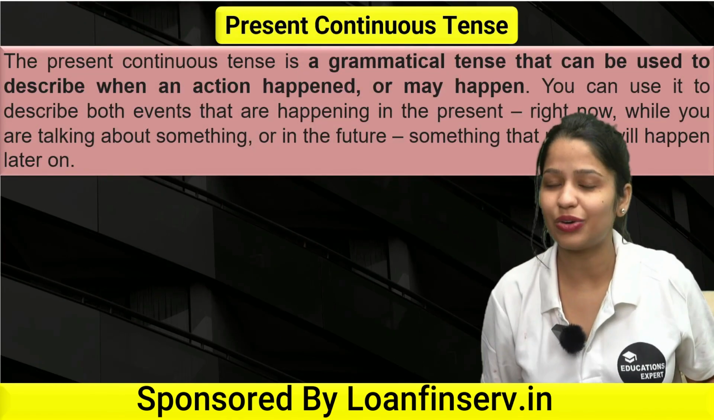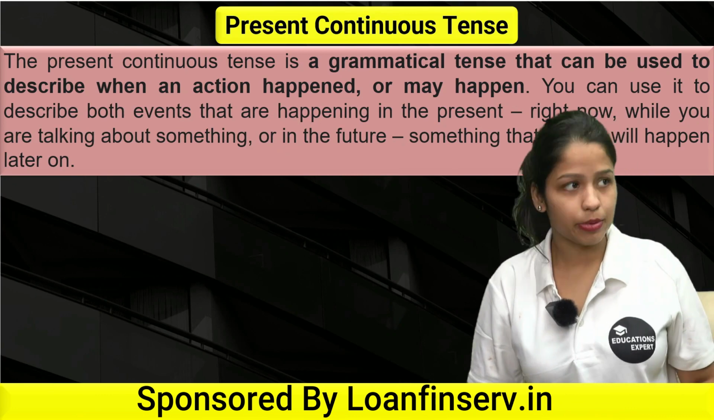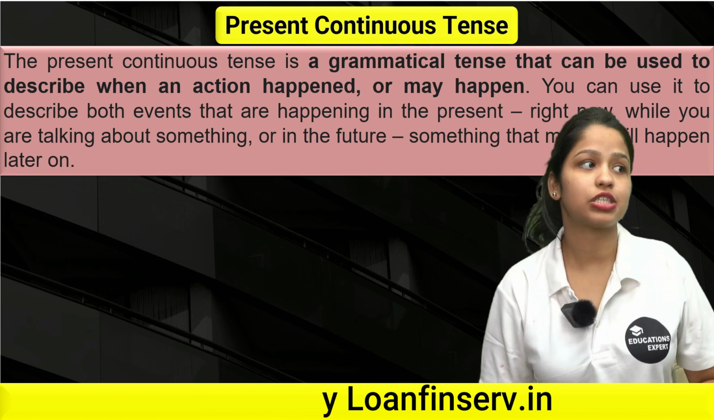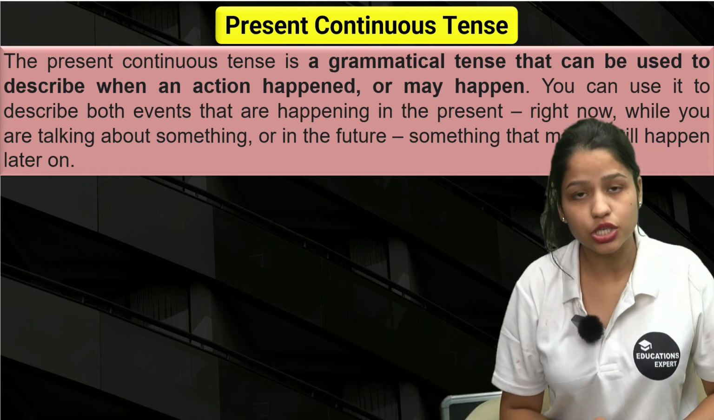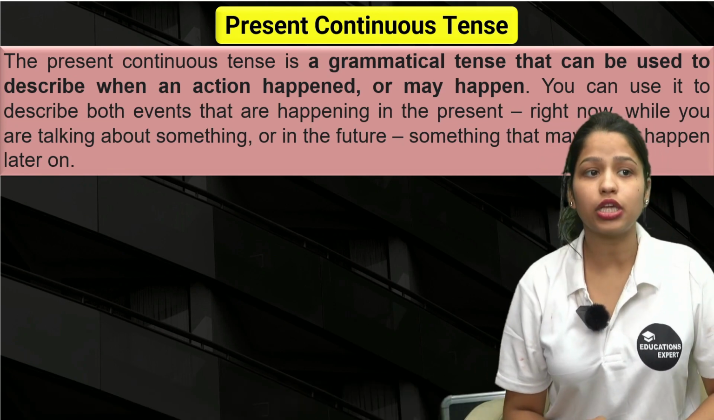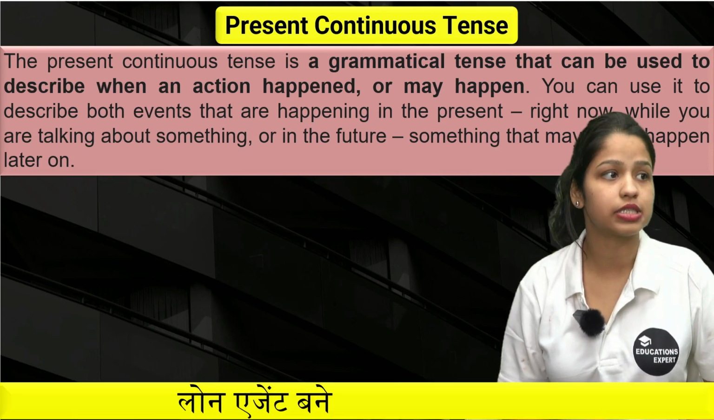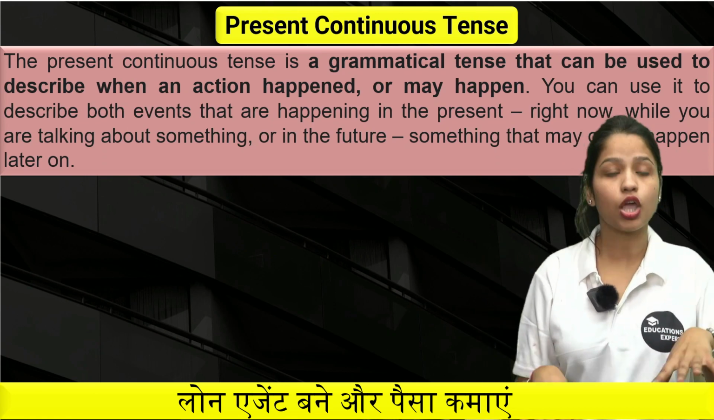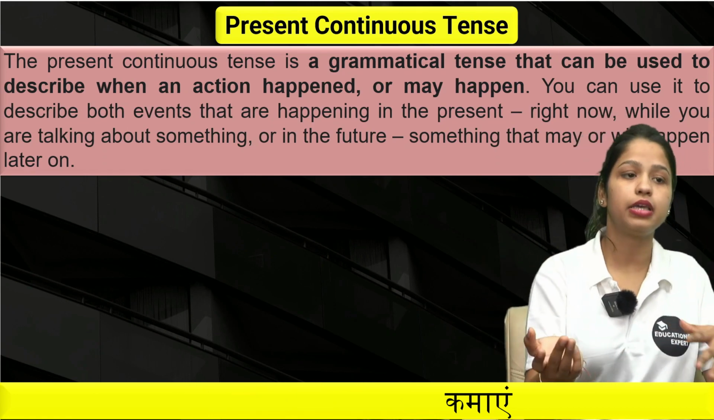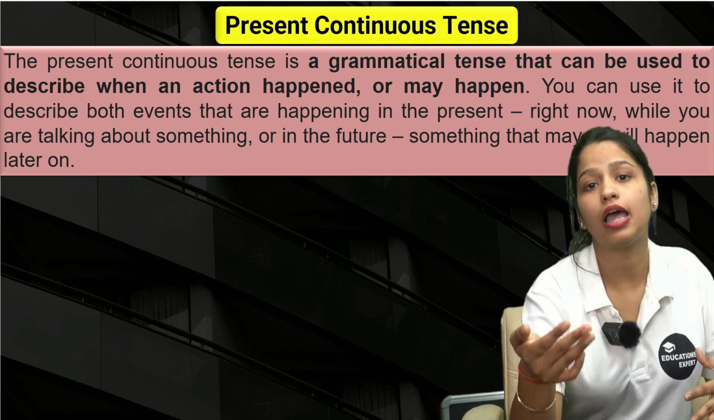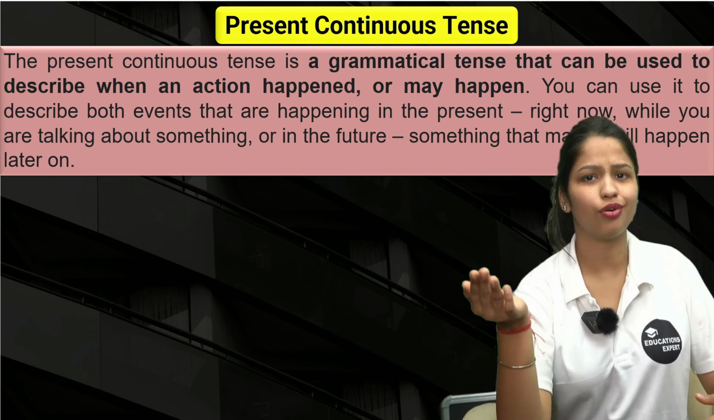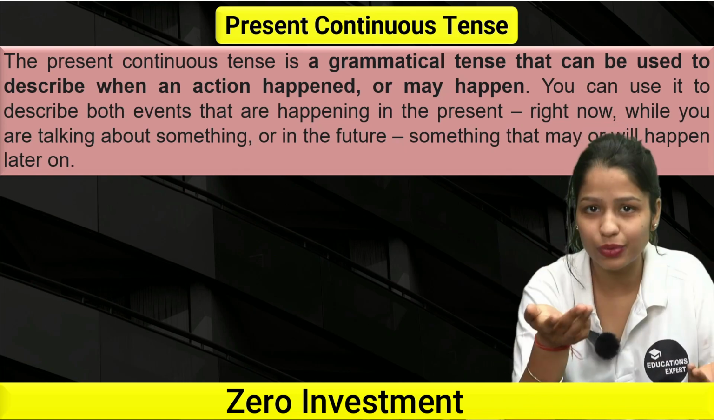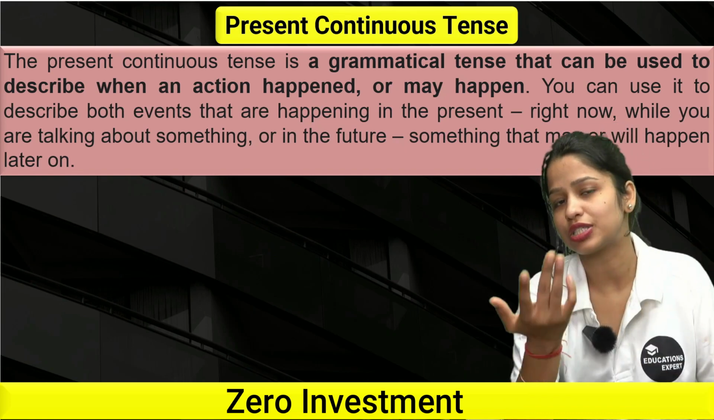So let's hear it out. What does its definition say? The present continuous tense is a grammatical tense that can be used to describe when an action happened or may happen. You can use it to describe both events that are happening in the present, right now, while you're talking about something, or in the future, meaning something that may or will happen later on. I don't think there is anything left to tell you in detail, because the whole definition says it all.